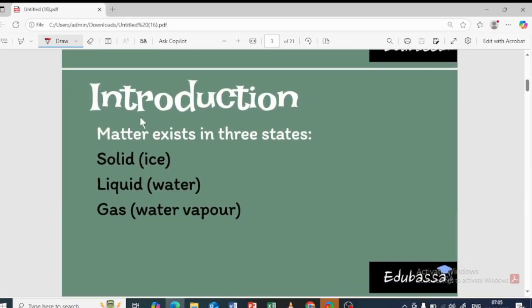So first is the introduction part. So we already know that matter exists in three states, which are solid, liquid and gas, which I'm sure you all know.